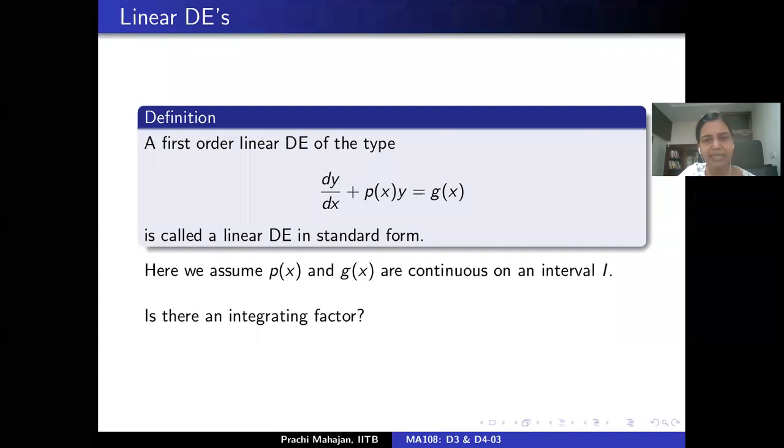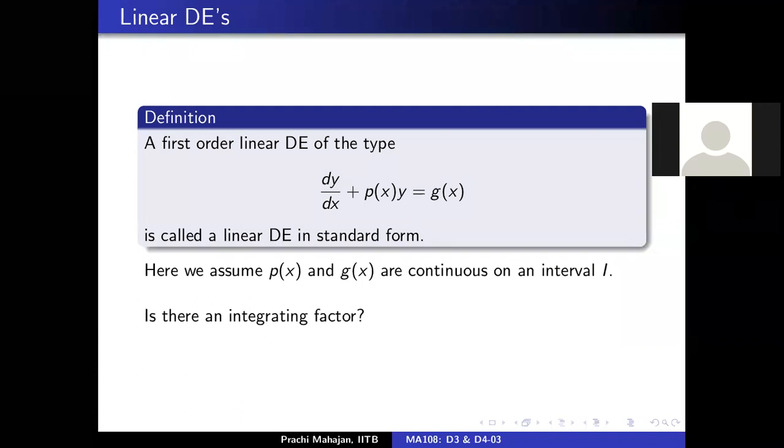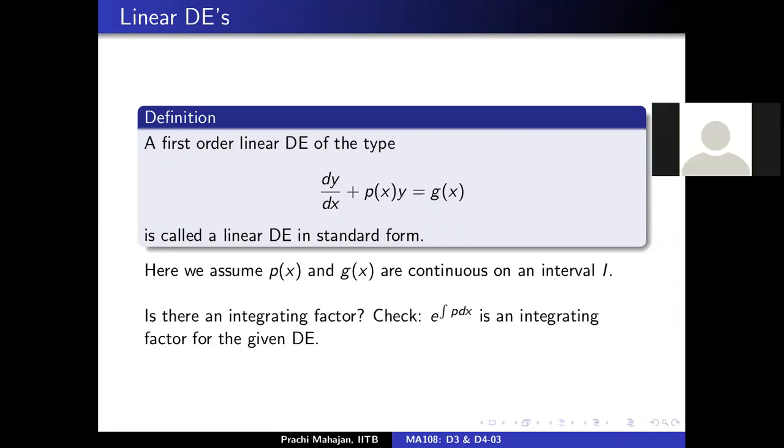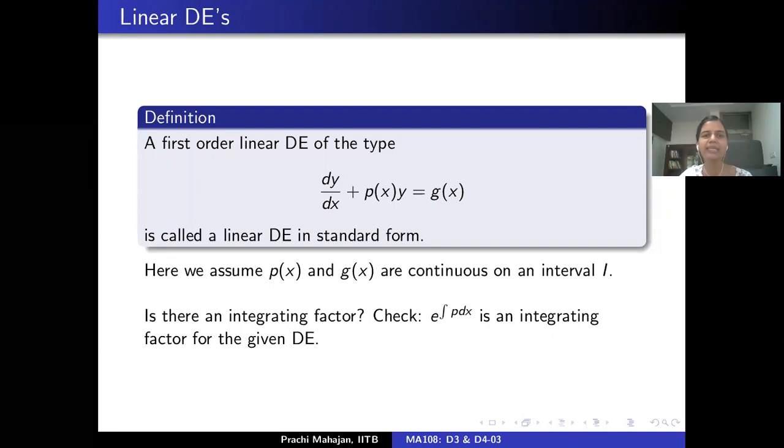So is there an integrating factor for this differential equation? If you can do a quick computation here, what is m here? e raised to the integral of p(x). So you do a quick computation here. N is 1, M is p(x)y minus q(x). And so you get (M_y minus N_x) by N to be a function of the x variable alone, and the exponential of the integral of p dx is indeed an integrating factor for this differential equation. The integrating factor is very nice here, defined everywhere and non-zero everywhere. So there's absolutely no problem.